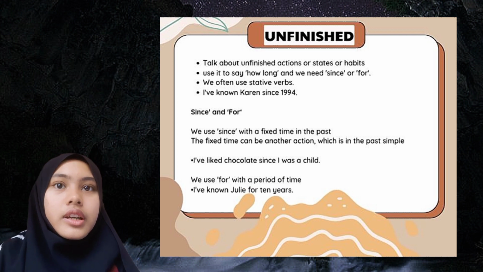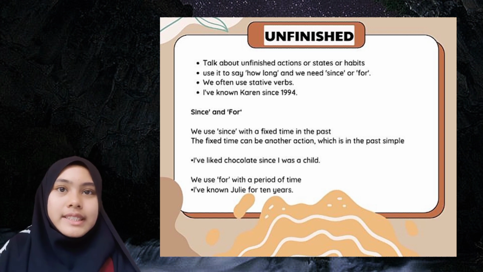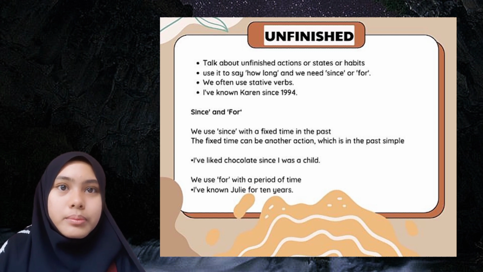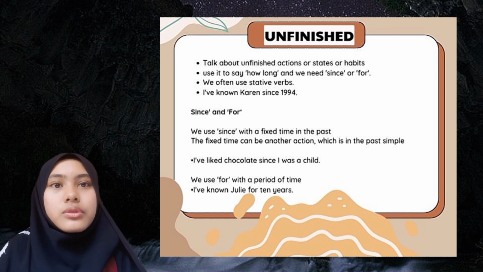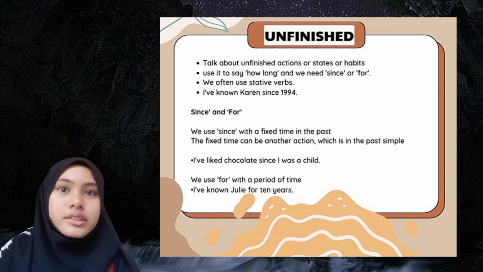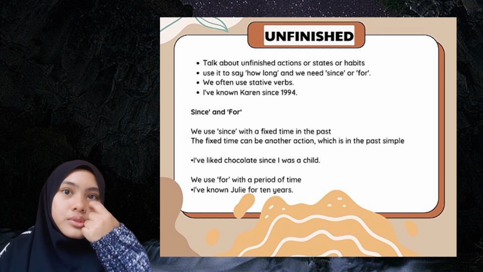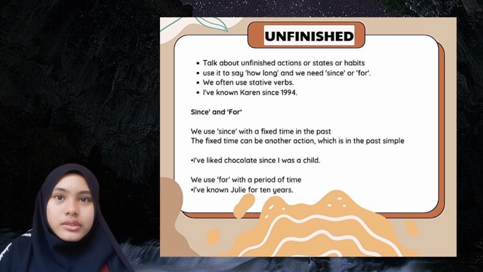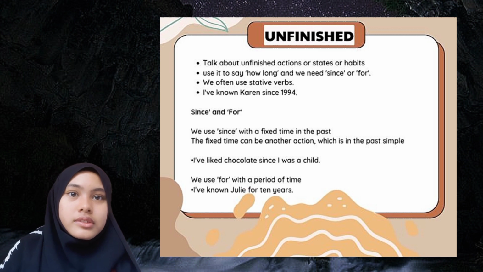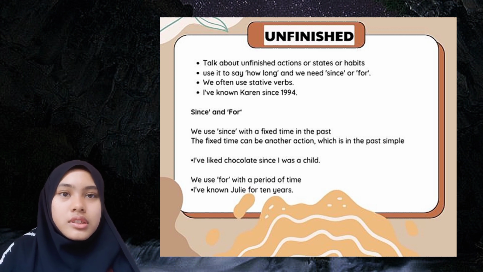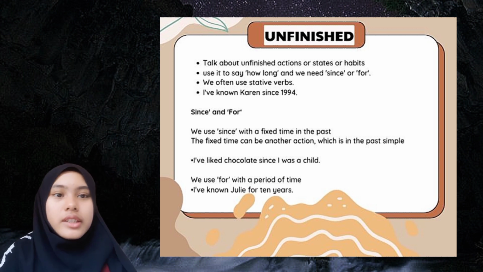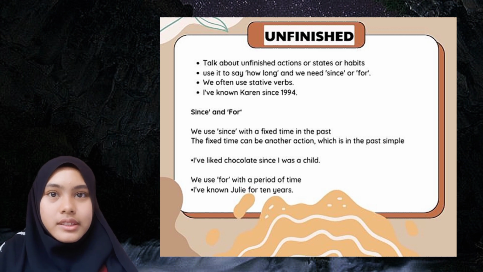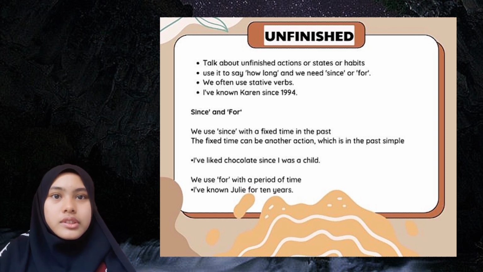For example, I've known Karen since 1994. For since and for, we use since with a fixed time in the past, such as 2004, April 23rd, last year. This is the time that we could use. The fixed time can be another action, which is in the past simple. For example, since I was at school, since I arrived. And then the example in one sentence: I've liked chocolate since I was a child.